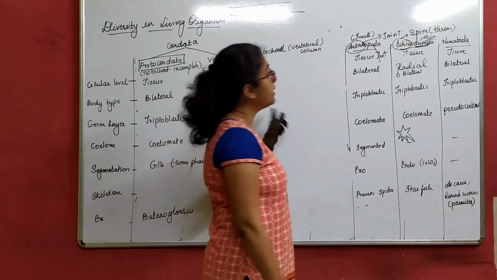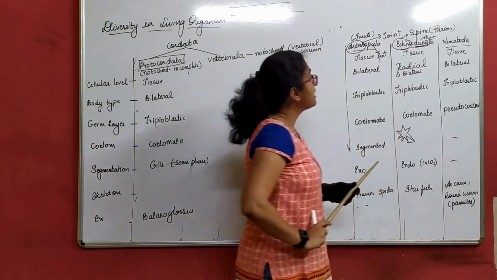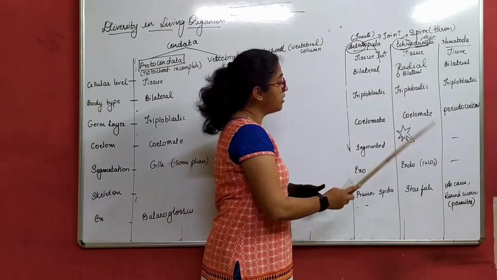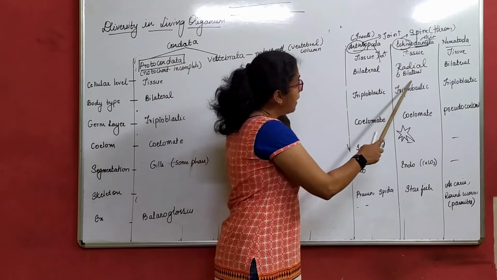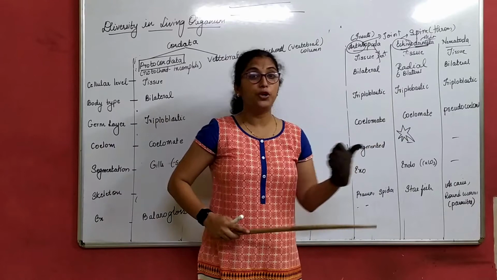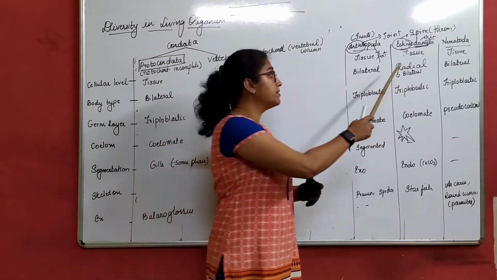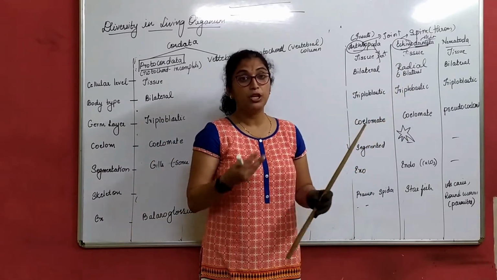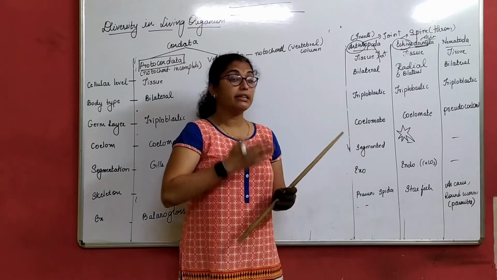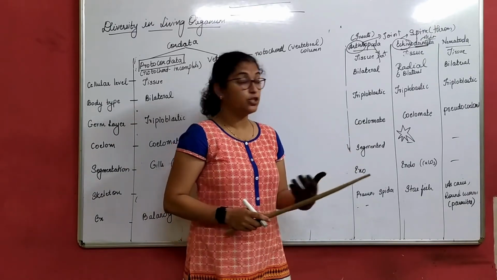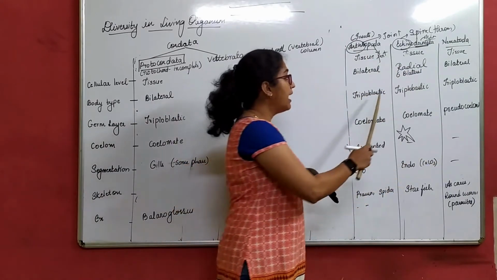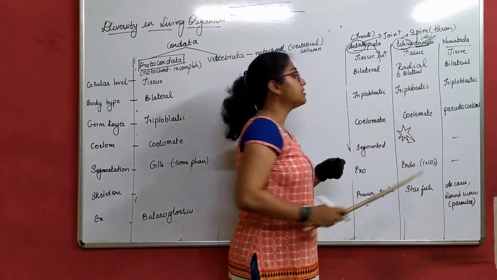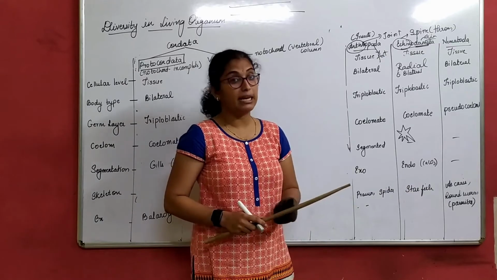But before that, as we discussed here, Echinodermata, of which I told you starfish is an example, is actually bilateral symmetry before birth, and after birth it is radial symmetry. You make a correction here, it is triploblastic, not diploblastic.